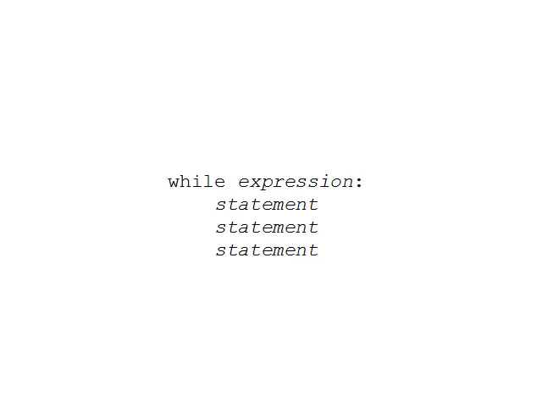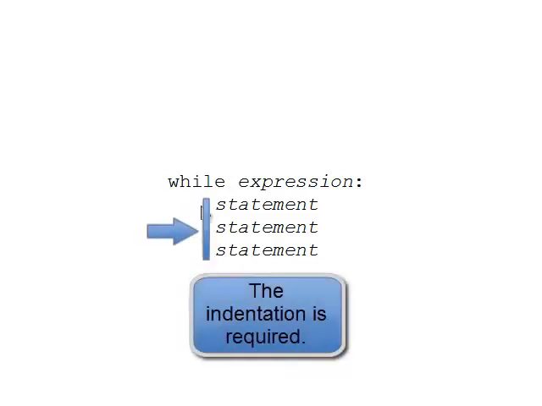In this video, we're going to look at a specific type of loop. We're going to look at the while loop. Here is the general format of a while loop in Python. It starts with the word while, followed by a Boolean expression, which is followed by a colon. And then beginning on the next line, we have a block, an indented block of one or more statements. And as always, with Python, the indentation is required.